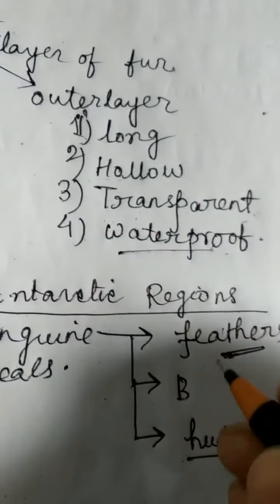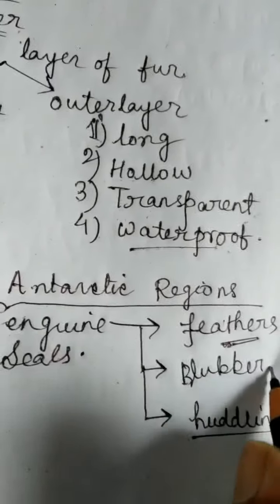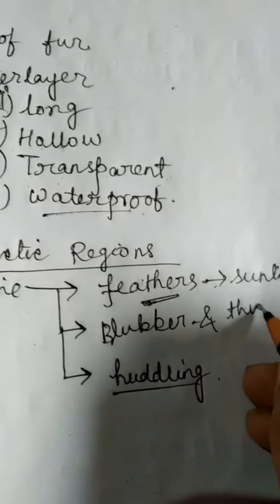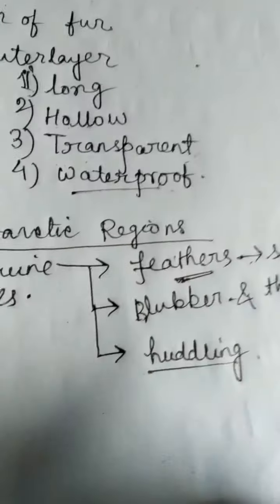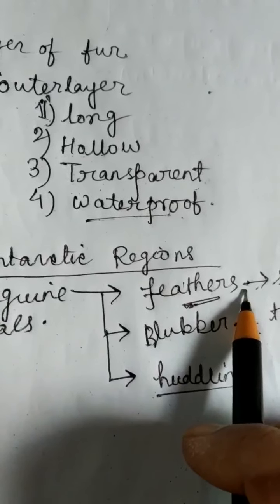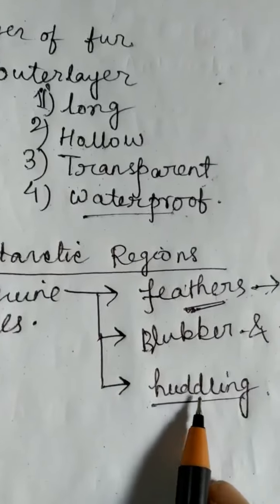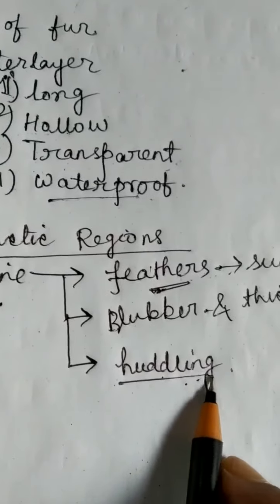Second, they also have blubber, means fat deposition under their skin, and the skin is also very thick. It also helps to keep their body warm. And when the temperature becomes too low, they start huddling. Huddling means they form a group.